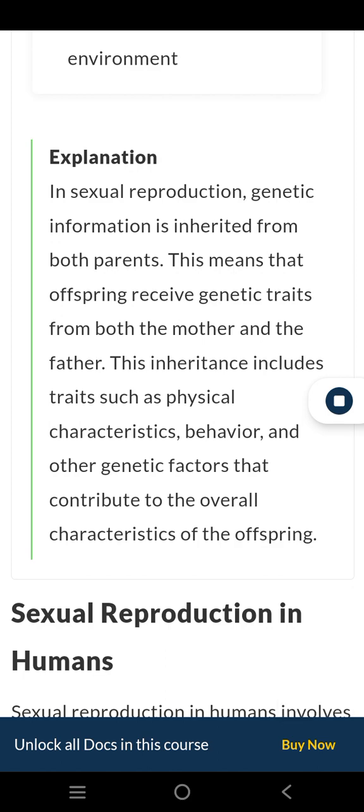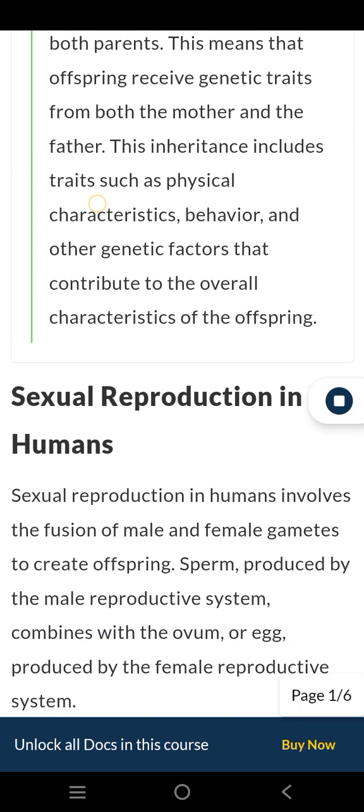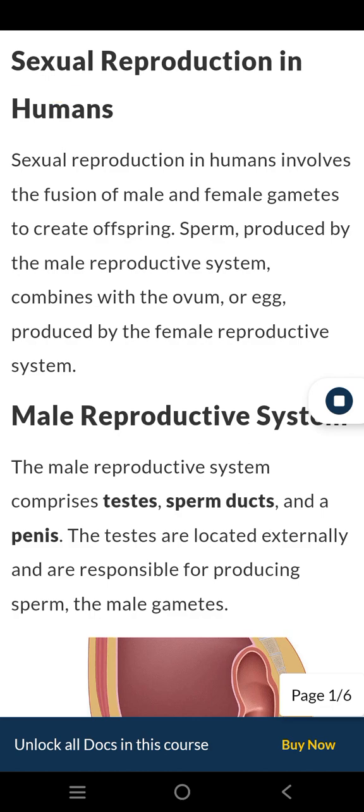Explanation. In sexual reproduction, genetic information is inherited from both parents. This means that offspring receive genetic traits from both the mother and the father. This inheritance includes traits such as physical characteristics, behavior, and other genetic factors that contribute to the overall characteristics of the offspring. View solution.